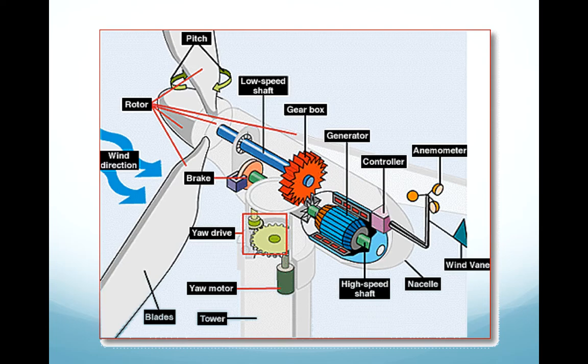The generator is in charge of sending all the revolutions per minute. A generator can create 1800 revolutions per minute. That is a lot of energy. The anemometer is in charge of sending all the energy that is received to a computer. The anemometer is connected to a computer, in other words.